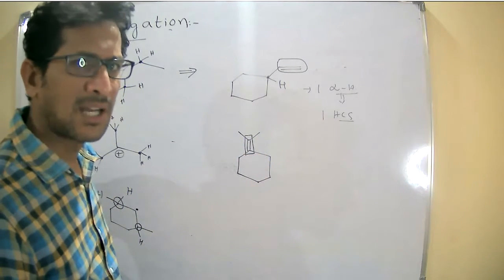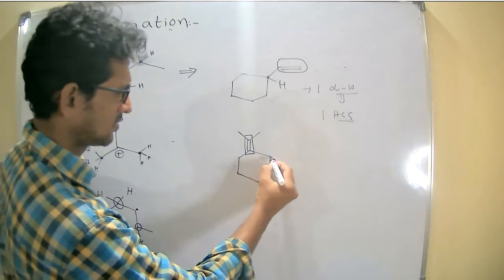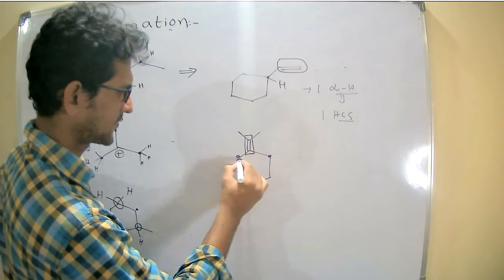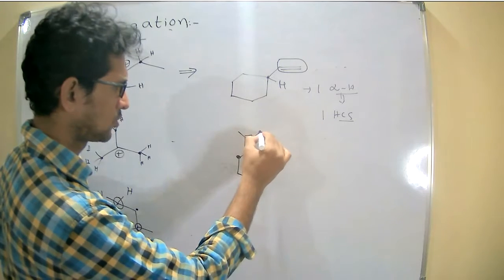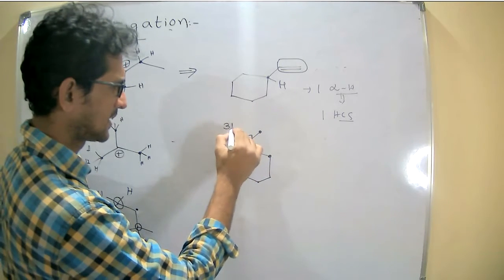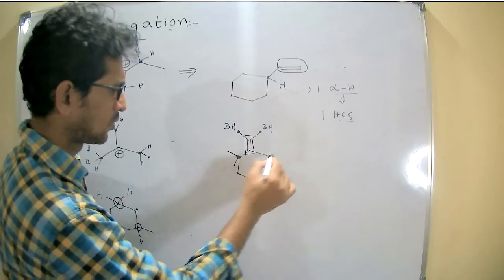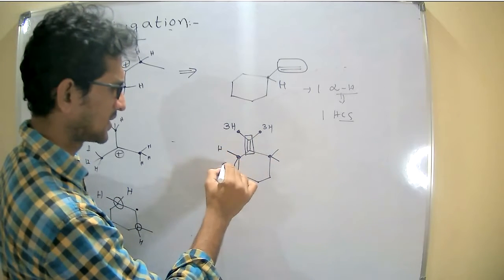Now count the number of carbons which are directly attached to the double bonded carbon. So 1, 2, 3, 4. Here it contains 3 hydrogens, 3 hydrogens, 2 hydrogens, 2 hydrogens.